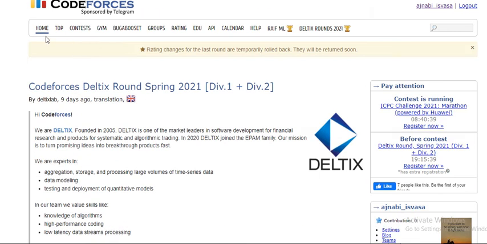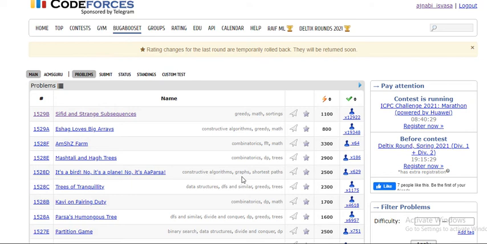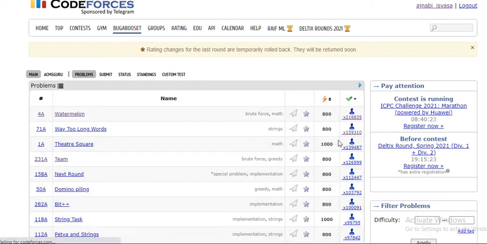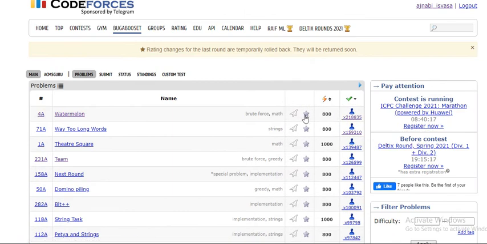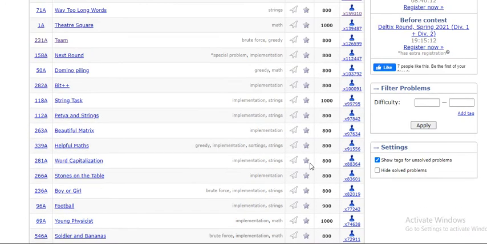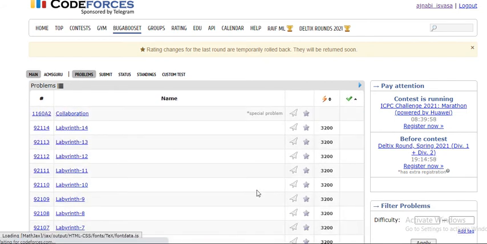Now the more important thing is the questions. What you have to do is come to this page and click on this green button. Once you click on this button, you will see the questions in step-wise order, meaning you will see only the easy questions which you can start from the beginning. If you have come to this page, just click on this green button. If then also you're not able to see the easy questions, how will you find out whether they are easy or not?